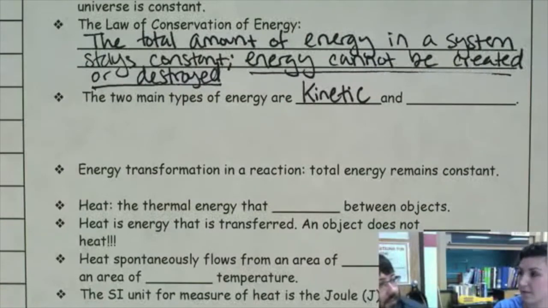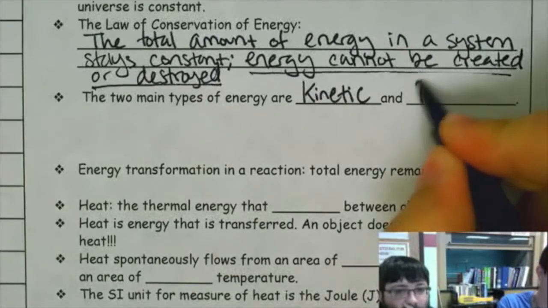Right. So if you're sitting right here, do you have the possibility of doing other things, of influencing other objects, right? I do. I'm not currently influencing anything, but I could. You could get up and move around and all that stuff. So you have energy stored up inside of you that you could use. You have the potential to do other things, right? So that's what we're going to call the second category. The second category would be potential energy.